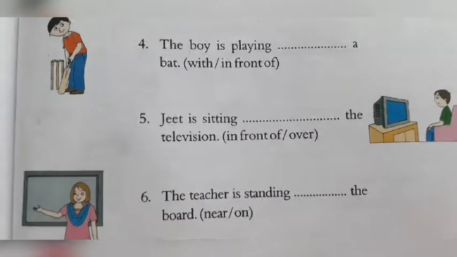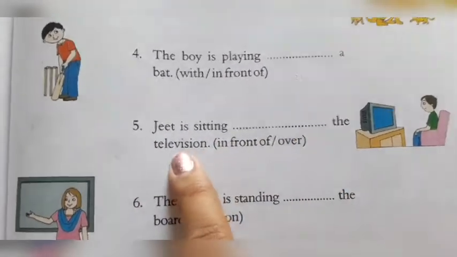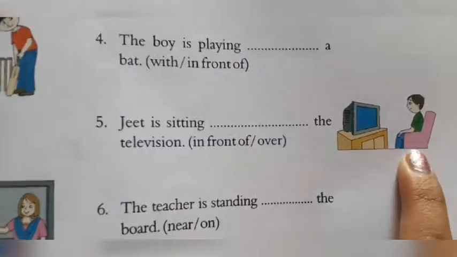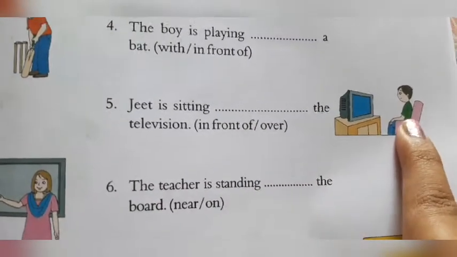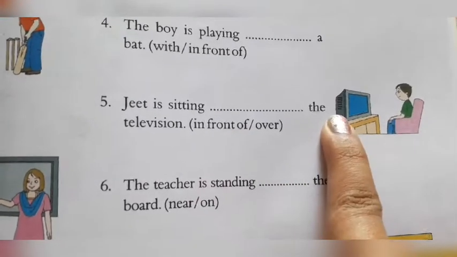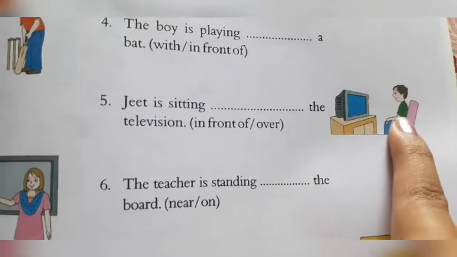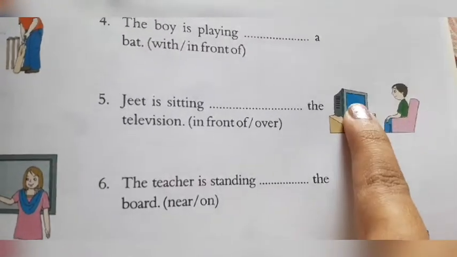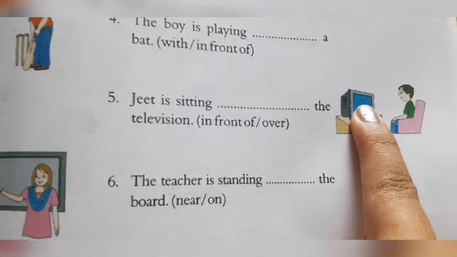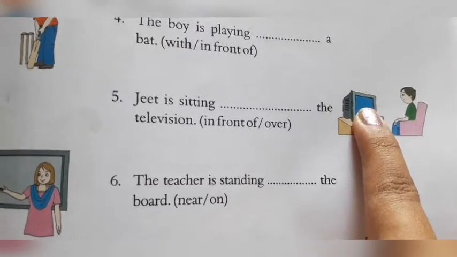Coming to the next question. Jeet is sitting blank the television. As you can see here, Jeet is sitting in front of the television. The television is in front of him. He is here and the television is in front, means exactly on his face, right?